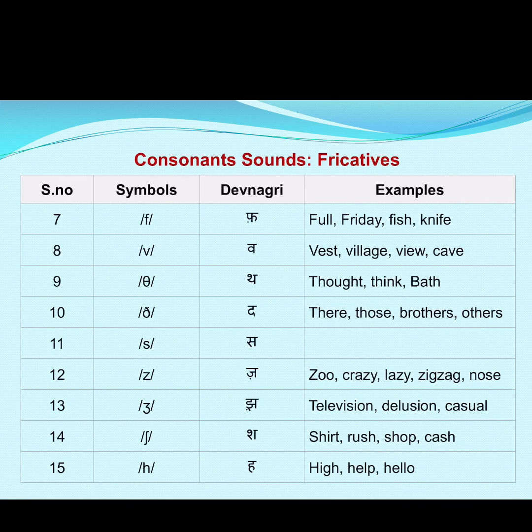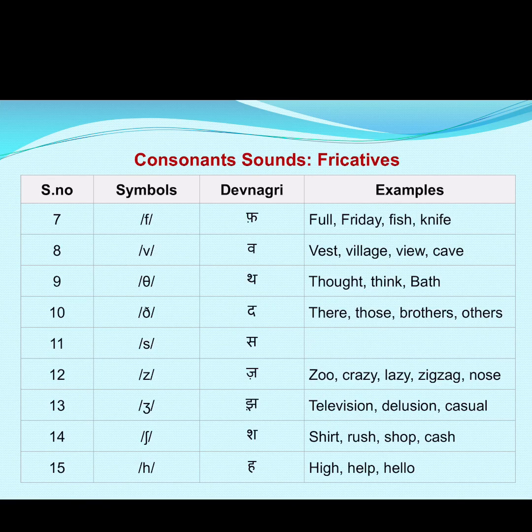For example, in zoo, crazy, lazy, zigzag, nose. Number 13, it is zh. In English, we pronounce it as zh. For example, in television, delusion, casual.